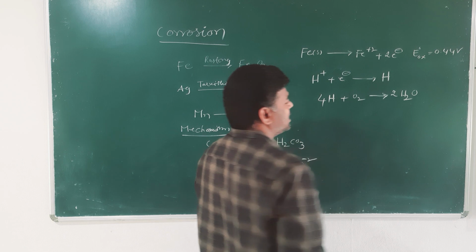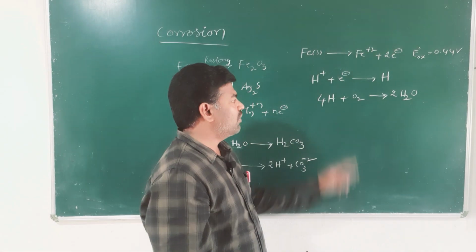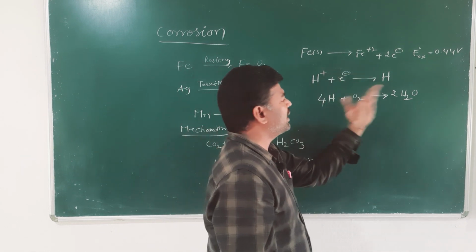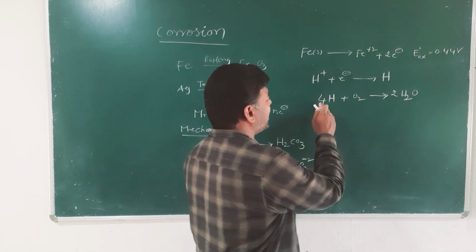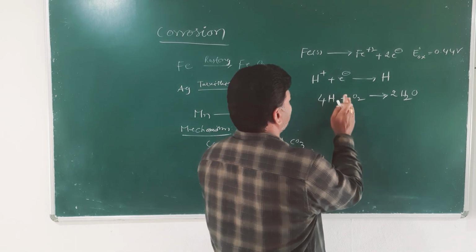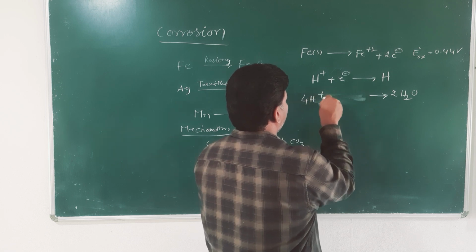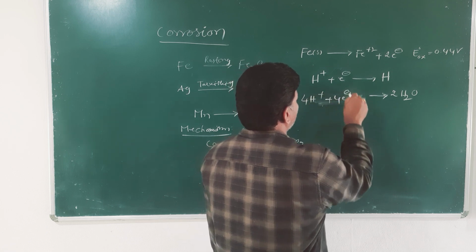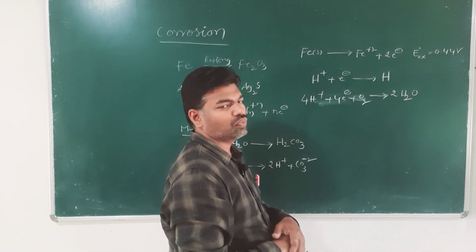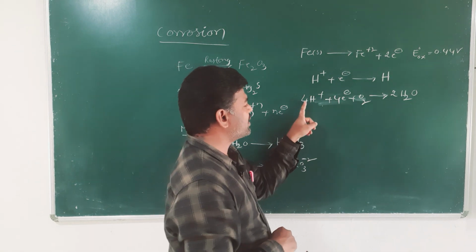So, this is the reaction with 4 hydrogens. More simply, we can represent this equation as 4H+ ions plus 4 electrons plus O2 gives rise to 2H2O. So, this is the balanced equation.